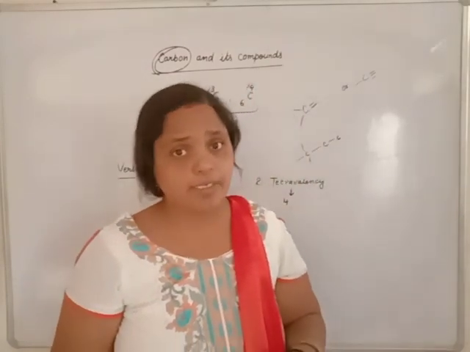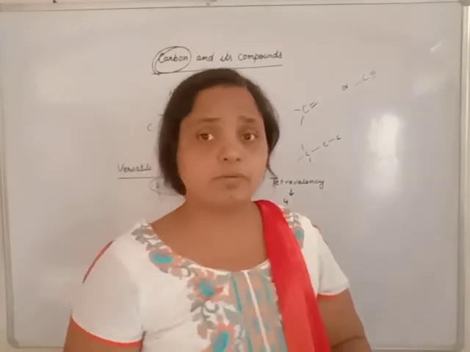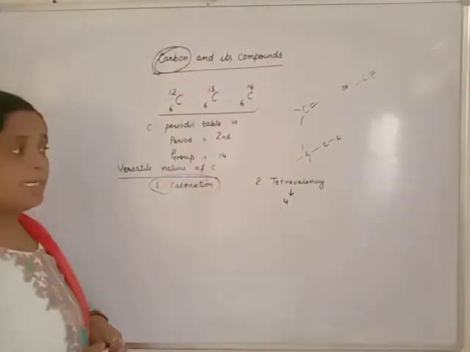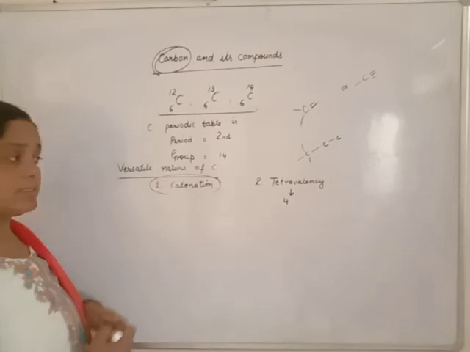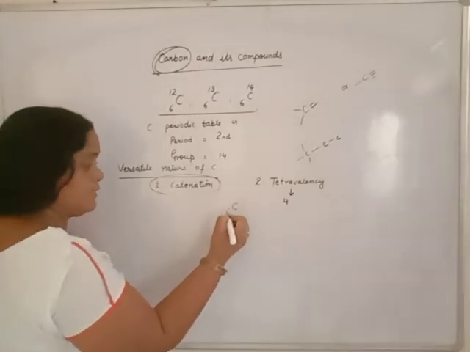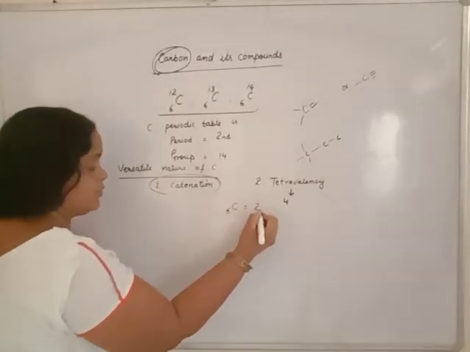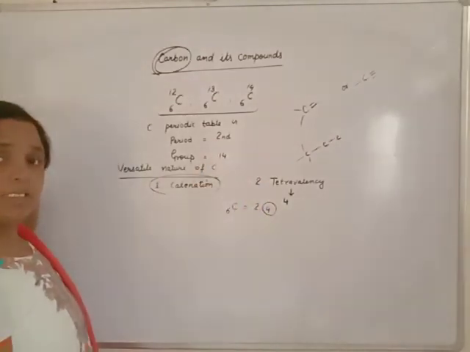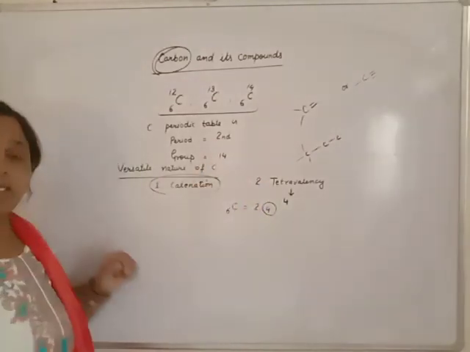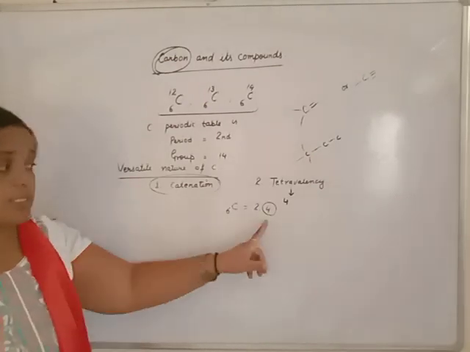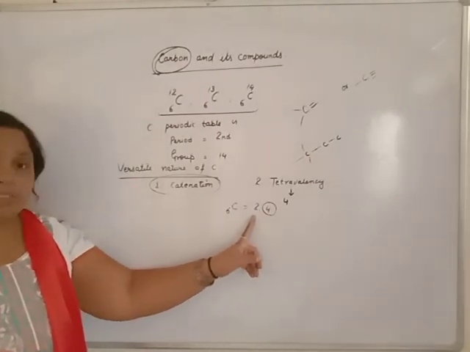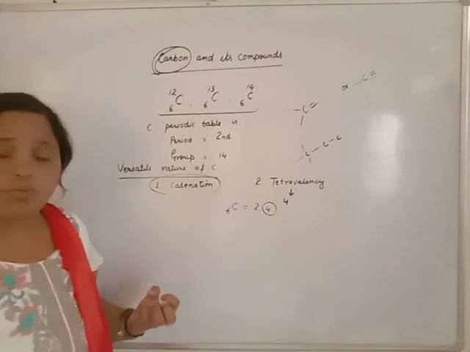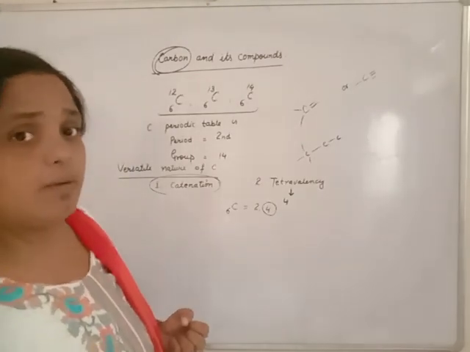Why does carbon have the tendency to form 4 bonds? Why is carbon tetravalent? Answer: the atomic number of carbon is 6. Electronic configuration is 2 and 4. Outermost electrons are 4. Its valency is 4. It neither has the tendency to lose these 4 electrons to become stable, nor the tendency to gain 4 electrons. Why?